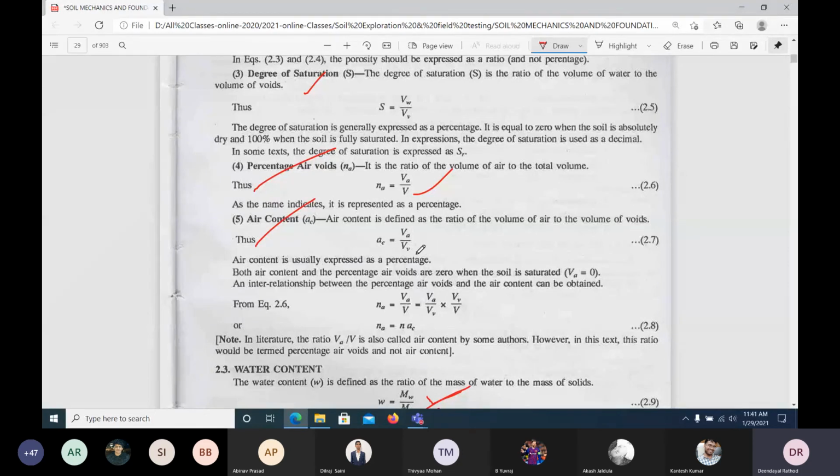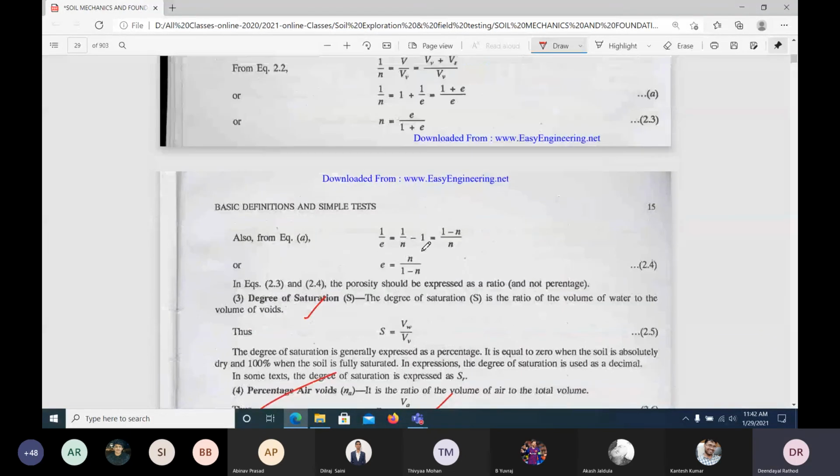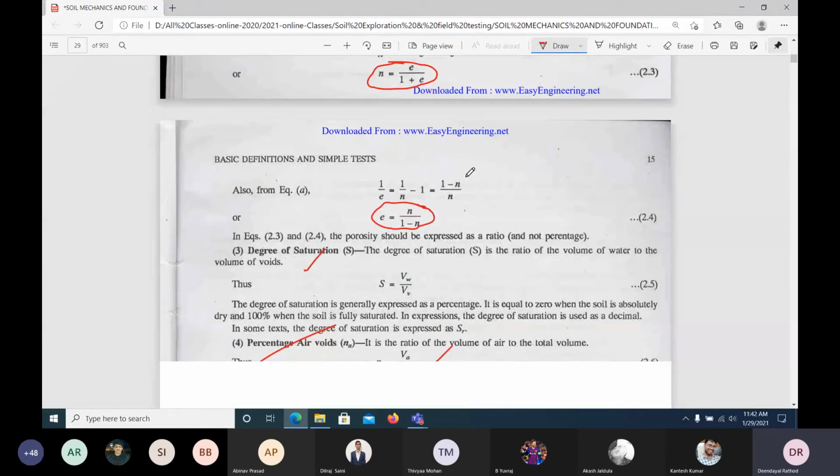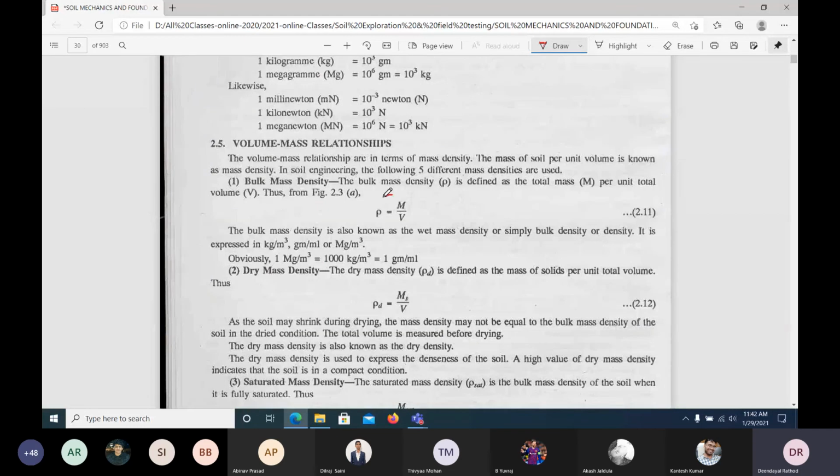There are some relations we have developed between these two, and between these two also, porosity and void ratio, and we have seen the densities. In that we have bulk density, the density of the soil in its natural form. Just take the soil and find out the density; it is called the bulk density. In this we have air and some water also. Dry mass density is the mass of solids to the total volume, in the dry case. Saturated is mass of saturated soil by total volume.